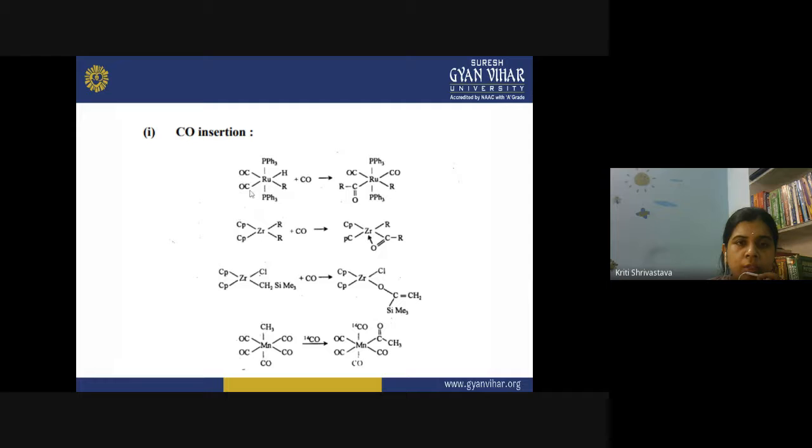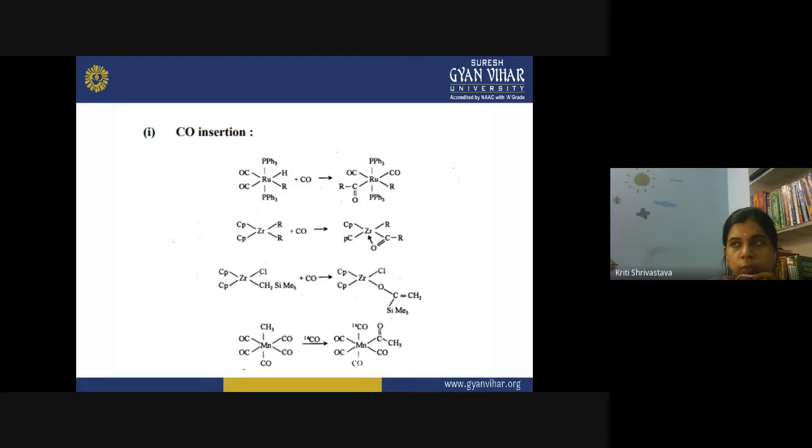When one of the groups is eliminated, one ligand is eliminated and gets attached to another ligand, and then one vacant site is created here, and another ligand makes its entry, because we do not want to change the coordination number of the metal here. Okay, insertion is taking place, but the coordination number is not changing. So how is that insertion possible? The only possible pathway is that one of the ligands is getting removed and it is getting attached to another ligand.